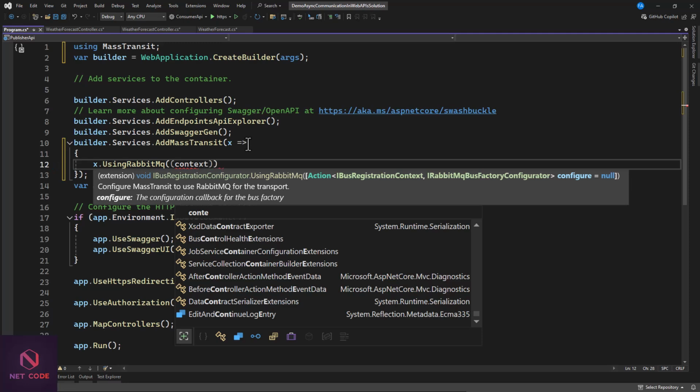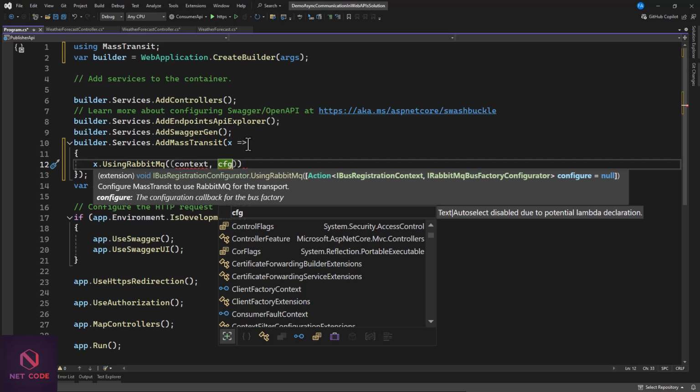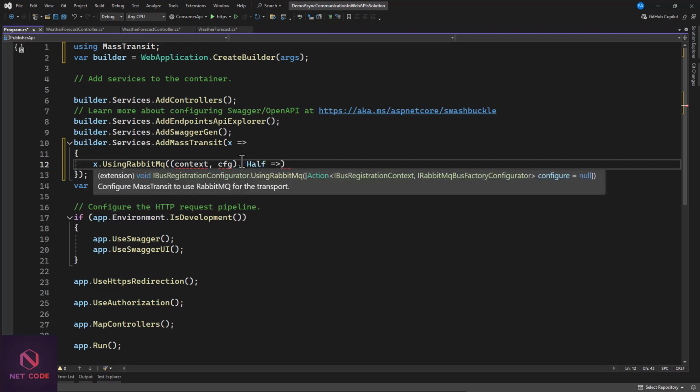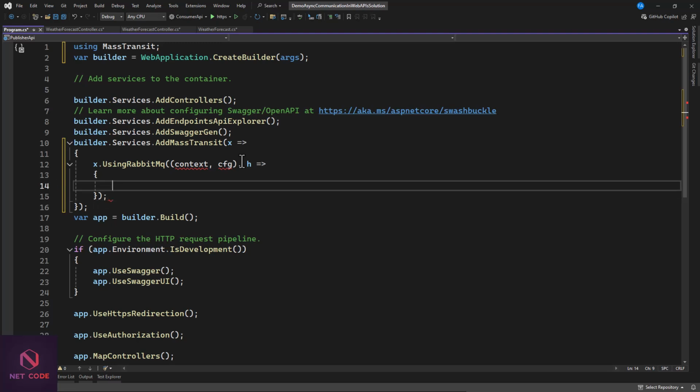Now we have our context and configuration. We need a configuration as well. So maybe once you have this, you can also expand. So I'll just pass in h like this to expand. Let me just terminate this.